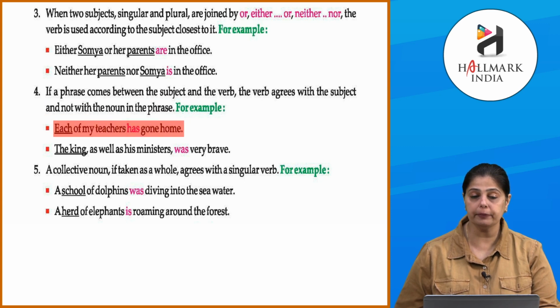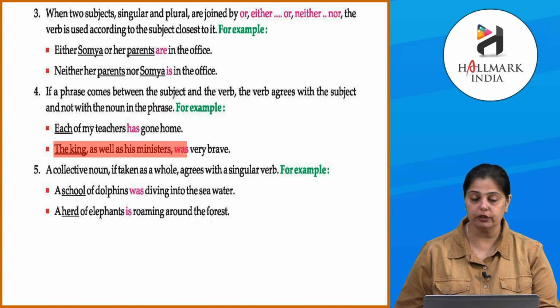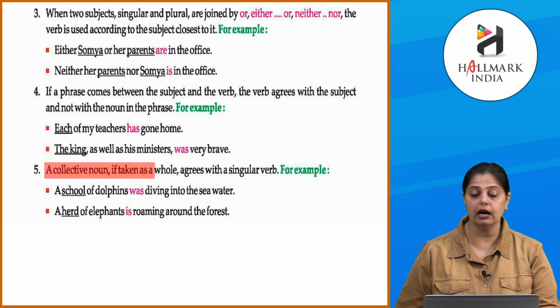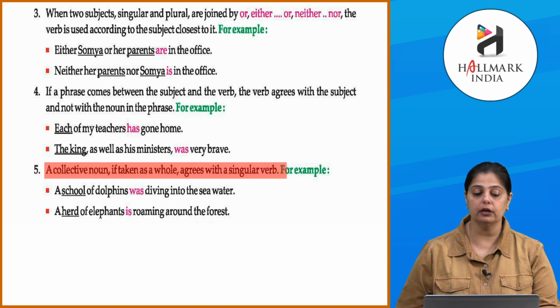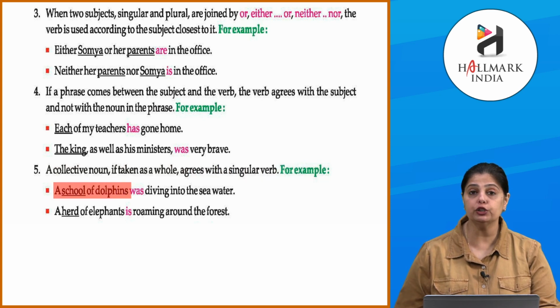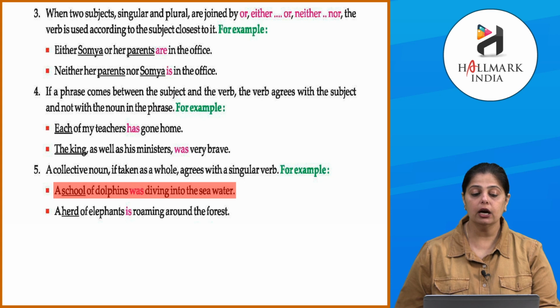Okay, तो यहाँ पे आप देखोगे कि जो ये सब्जेक्ट "each" है, उसके साथ has को लिंक किया जाएगा, टीचर्स के साथ नहीं. Each of my teachers has gone home. The king as well as his ministers was very brave. तो इसको हमने सब्जेक्ट किंग के साथ लिंक किया है. Now, a collective noun, if taken as a whole, agrees with a singular verb. For example, a school of dolphins was diving into the sea water. Okay, school के साथ was. Alright, a herd of elephants is roaming around the forest.